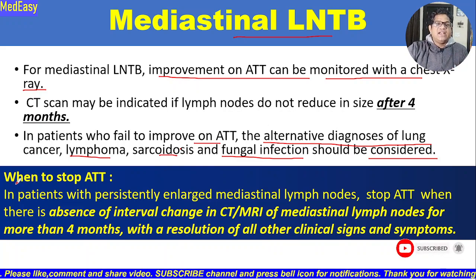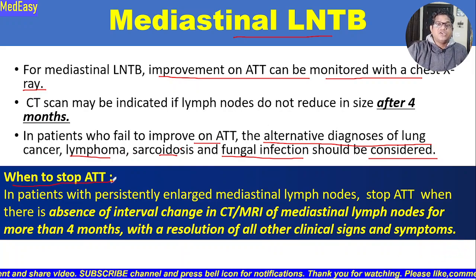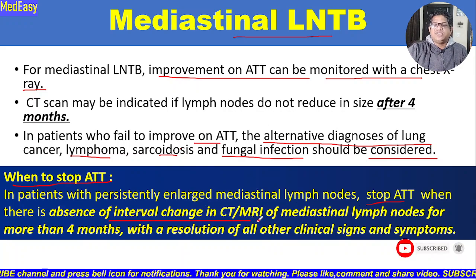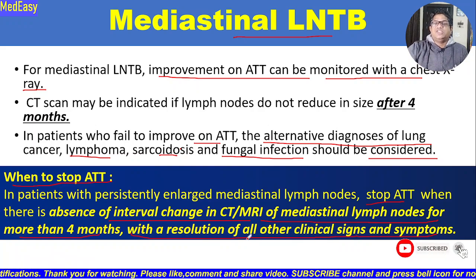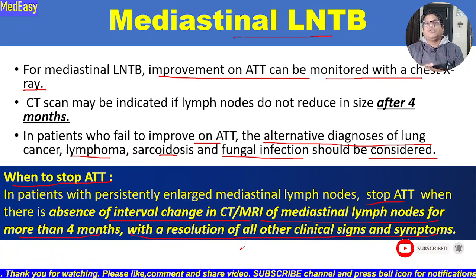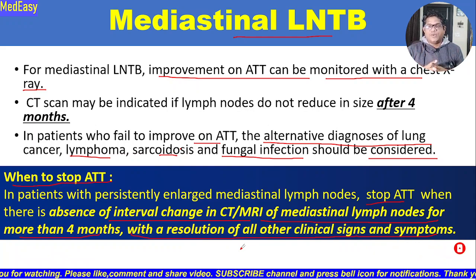All right. And here the question comes: when to stop anti-tubercular treatment in case of mediastinal lymph node tuberculosis? In a patient with a persistently enlarged mediastinal lymph node, stop ATT when there is an absence of interval change in CT or MRI of the mediastinal lymph node for more than 4 months, with resolution of all other clinical signs. So this is the criteria for when we can stop anti-tubercular treatment in case of mediastinal lymph node tuberculosis.